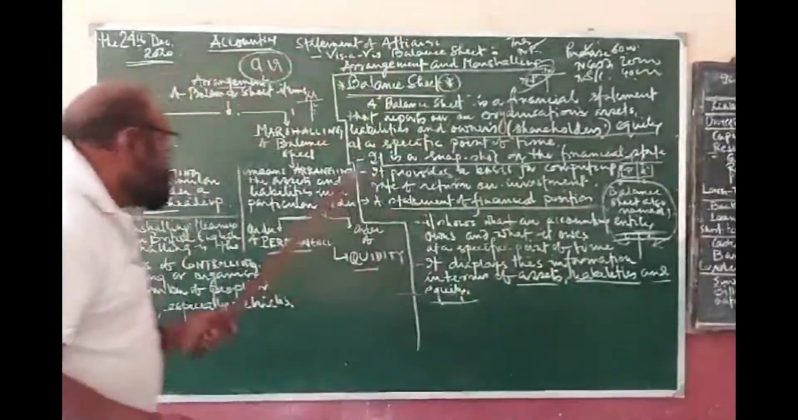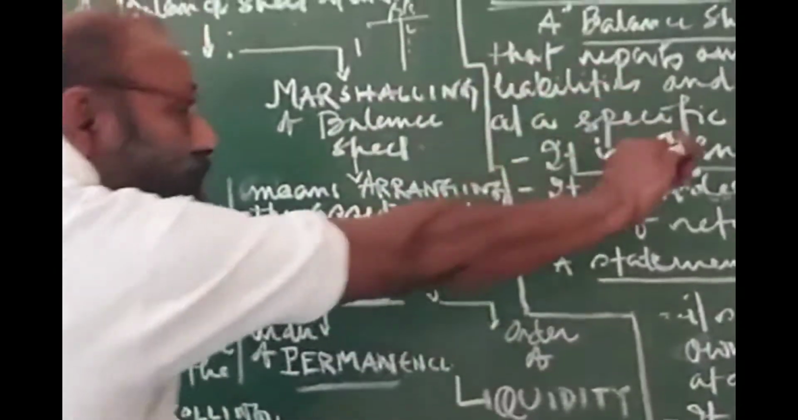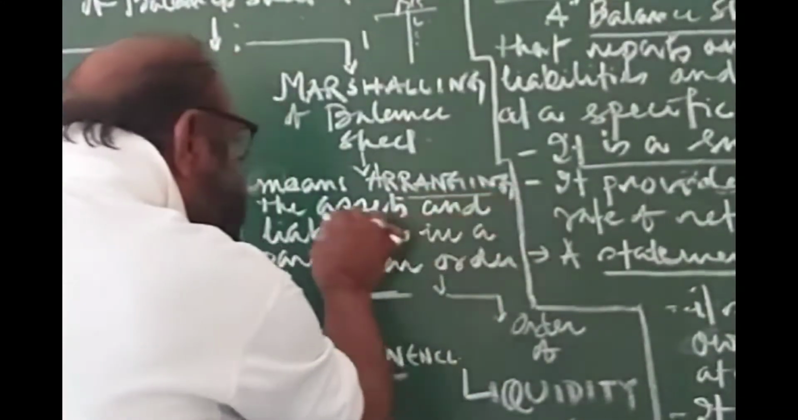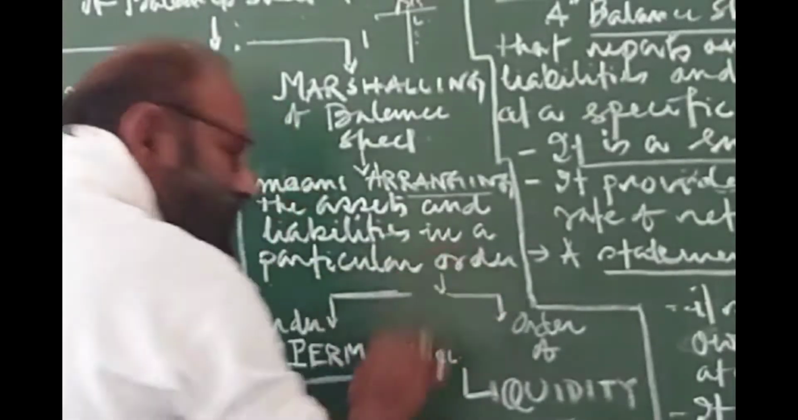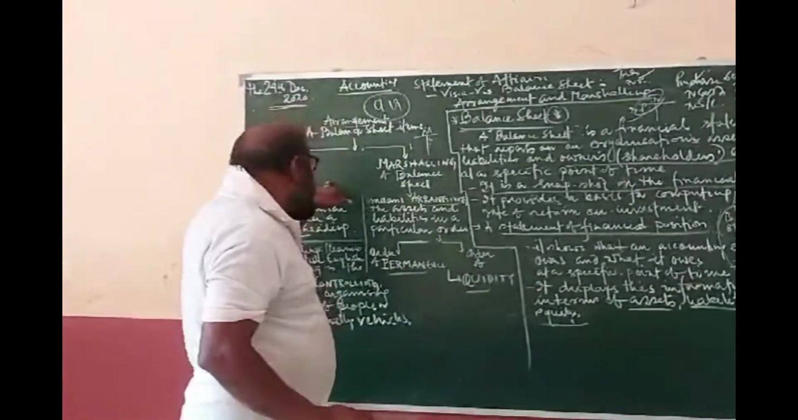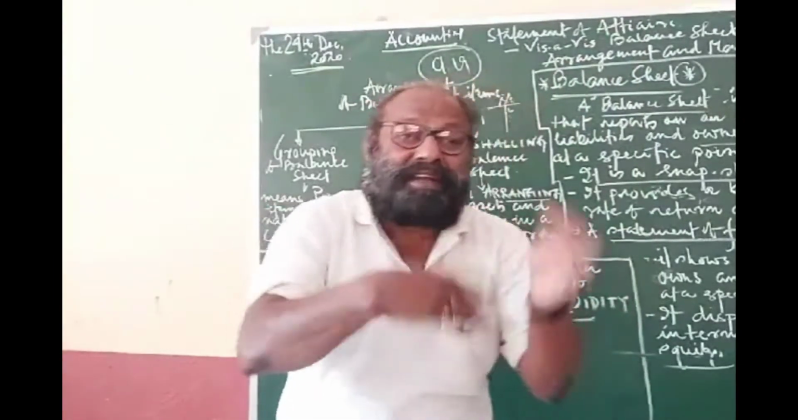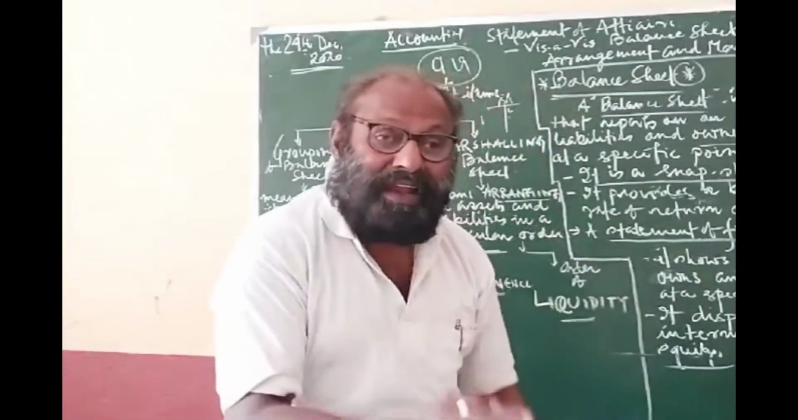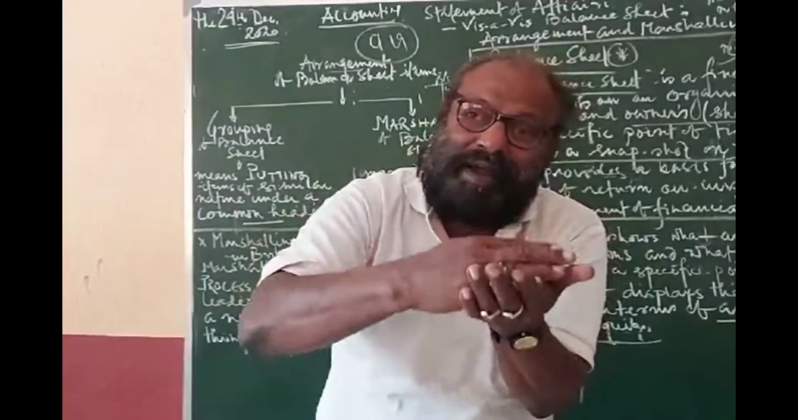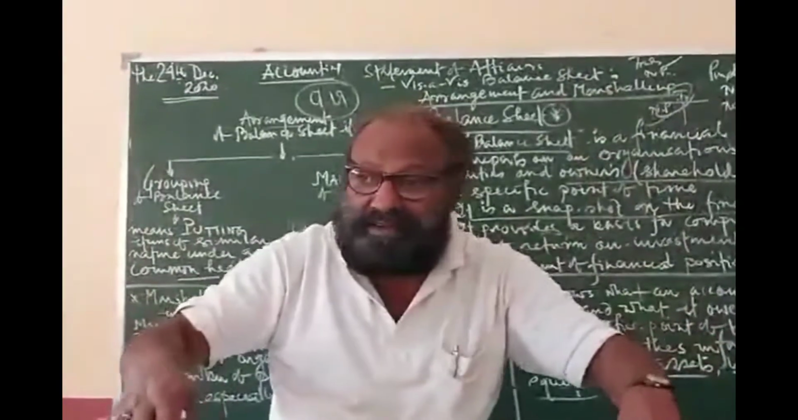Then comes the marshalling of the balance sheet. Now you have grouped the items, and how do you show them? It is marshalling: arranging the assets and liabilities in a particular order. Clear? An order. So in grouping, you are making groups of the different items. But in marshalling, you are placing the groups of items in some order. Clear?